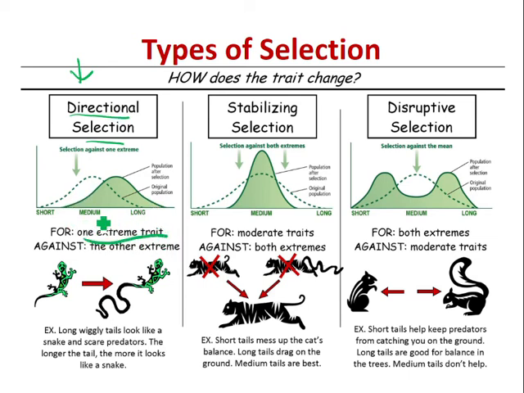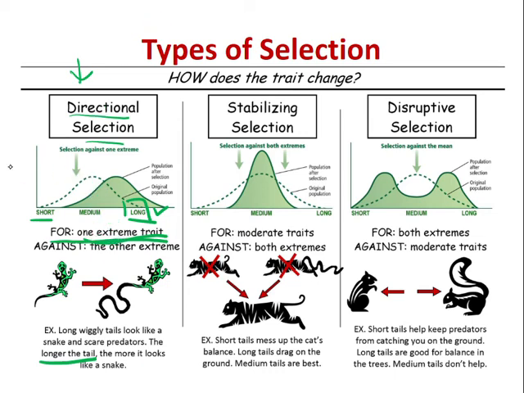Maksudnya dia fokus dekat, kalau I tengok dekat graph kat sini ialah dia favor the long tail. So that's why you nampak graph dia ke sana. Short ni macam tak ada, right? So directional. Therefore one extreme trait, not both. So sama ada long atau short. So in this term dia pilih long lah. Okay, so dia ke arah yang longer tail. So these cicak, they actually prefer their tail to be longer because they look like snakes. Bagus untuk dia punya predating activities lah.